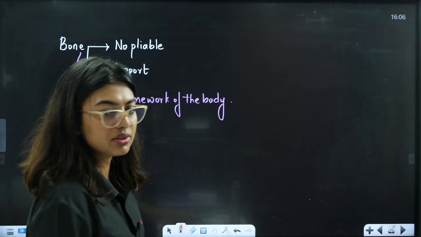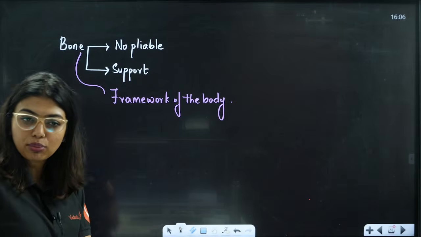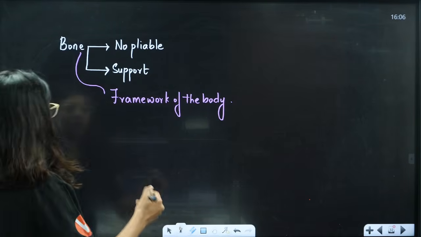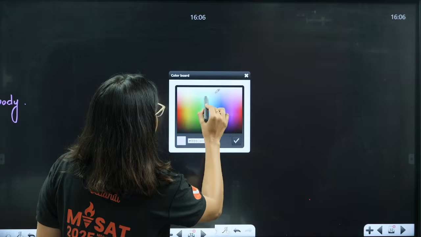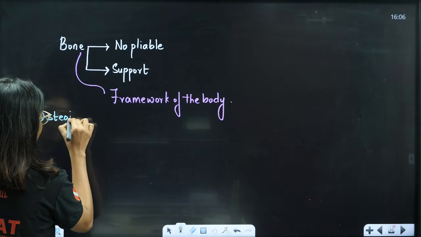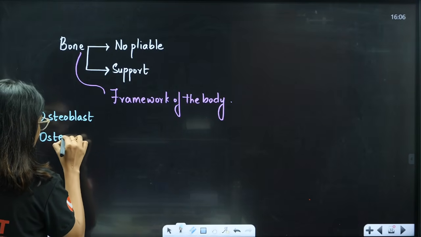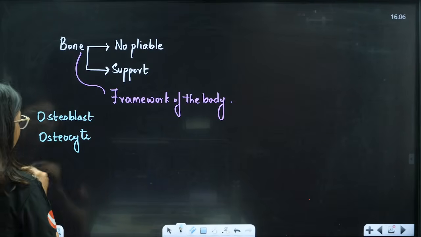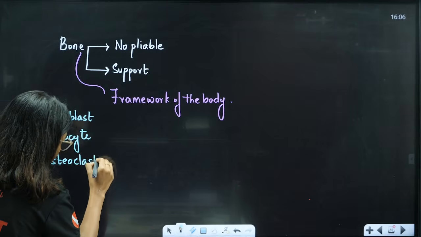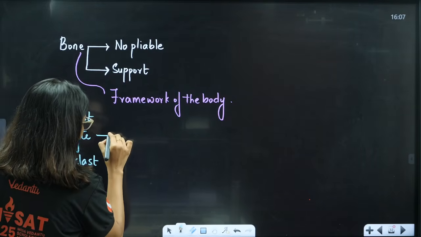Yes, continue students. So I told you bone is non-pliable. It gives the entire support and the framework of the body. Now I'm going to tell you some terms which are important for you. First one is called osteoblast. Then for the cell, what do we call? Osteocyte. Next, osteoclast. So these are all the cell names that you should know.